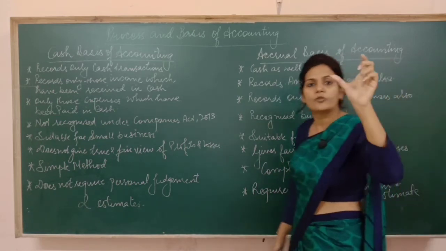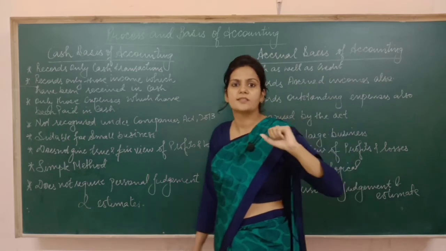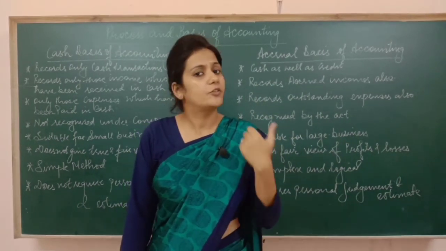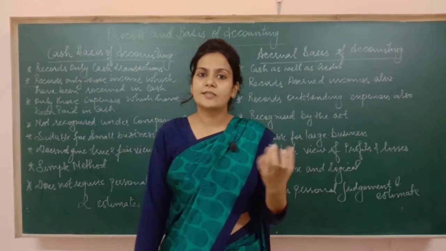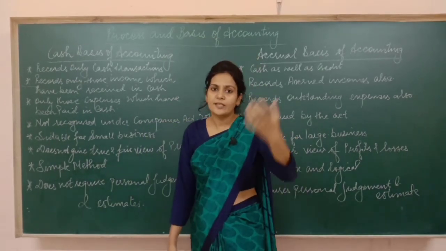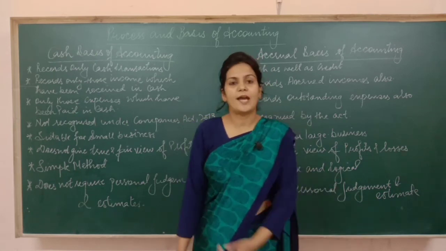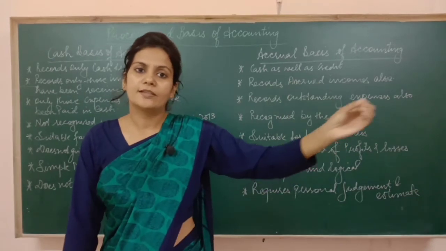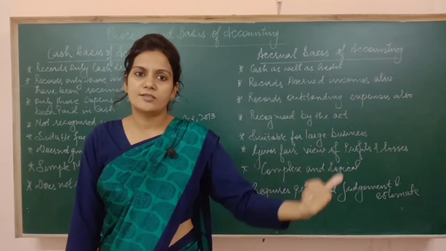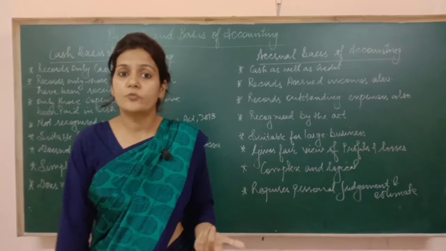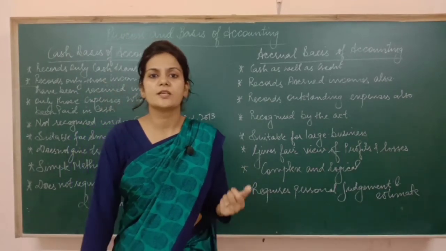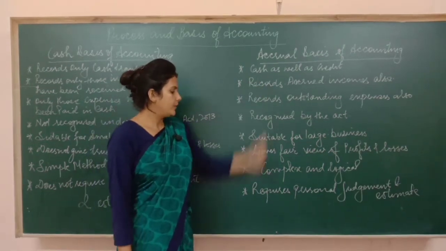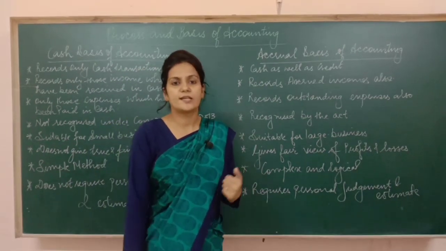And moreover, consider the amount of depreciation which I have charged on this asset. Let's say I have purchased the asset for rupees 5 lakh and I am charging depreciation at the rate of 10%. Now why have I selected this rate? The reason is that it's on the basis of my personal judgment and estimate. Nowhere is it mentioned that you have to charge depreciation at the rate of 10% only. A company may charge 10%, another company may charge at the rate of 12% or 8% or 7%. That depends on the company. So we say that under accrual basis of accounting, personal judgment and estimates are required.